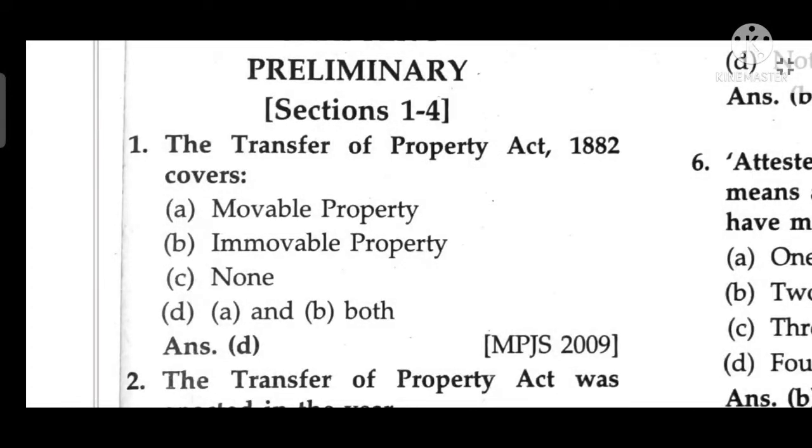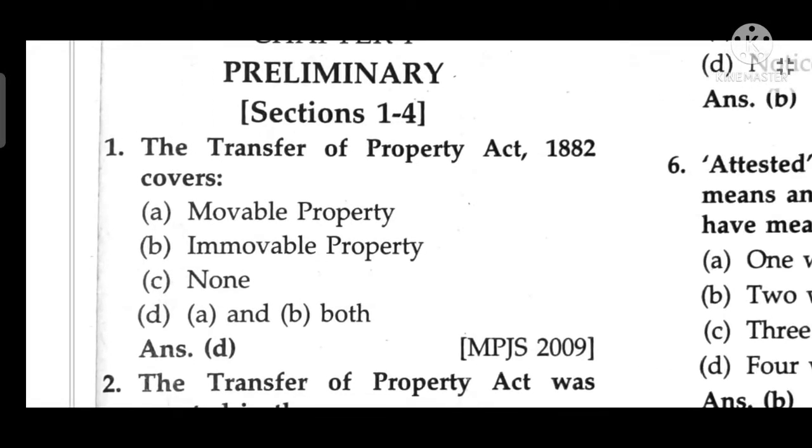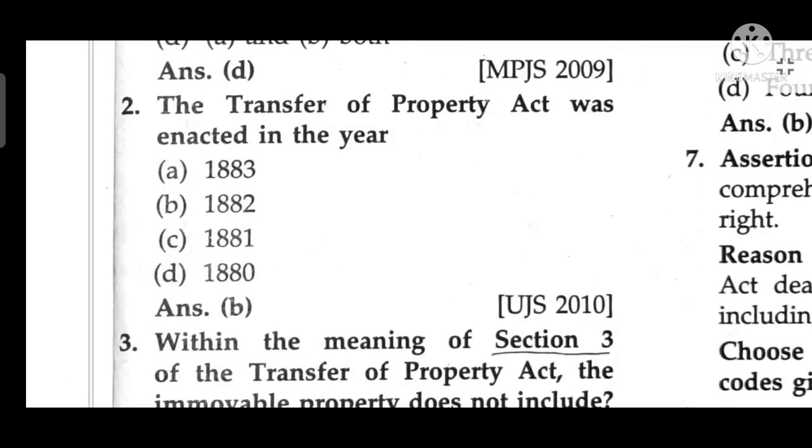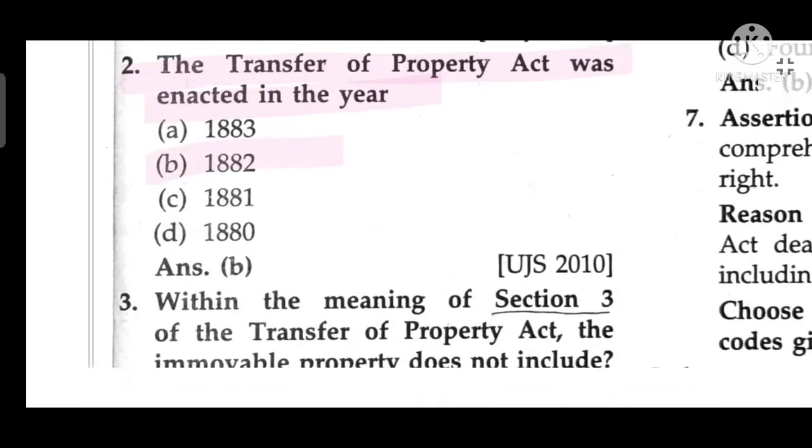Transfer of Property Act. The Transfer of Property Act 1882 covers movable property, immovable property. The Transfer of Property Act was enacted in the year 1882.